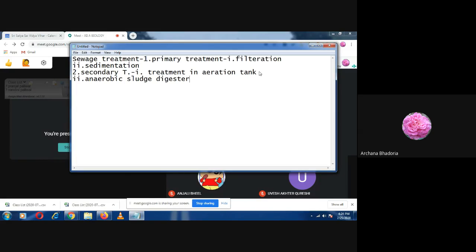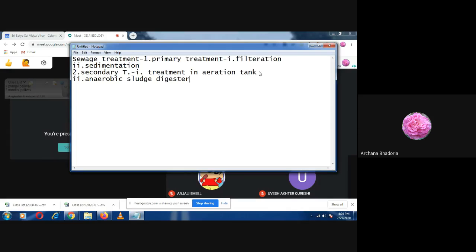Is it clear now? So what is the first step? The primary treatment, which is the physical removal of the large and small objects present in the sewage water. How will we do that? First we filter, then sedimentation will be done. And in the secondary treatment, first the effluent will be passed to the aeration tanks. In the aeration tanks, the bacteria and fungi will feed upon it.